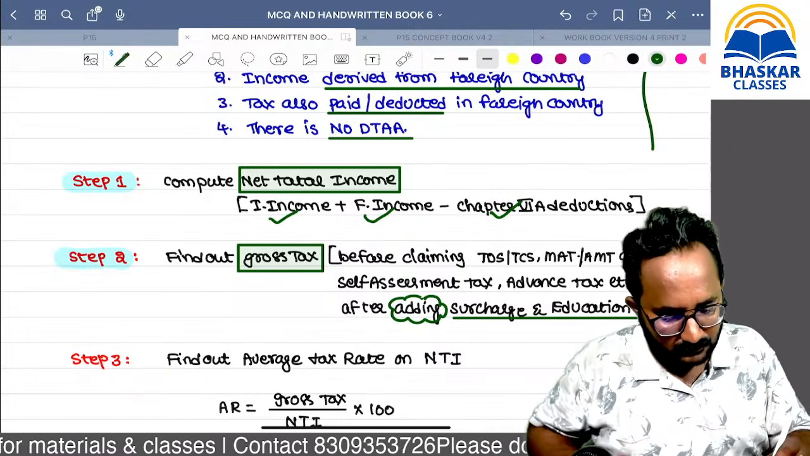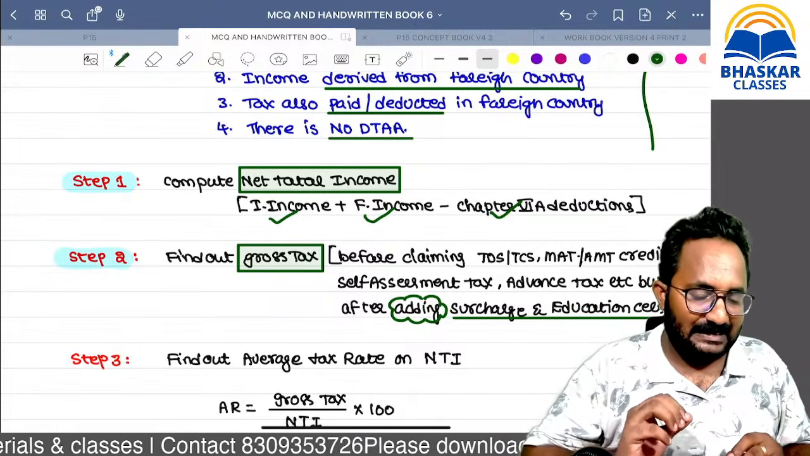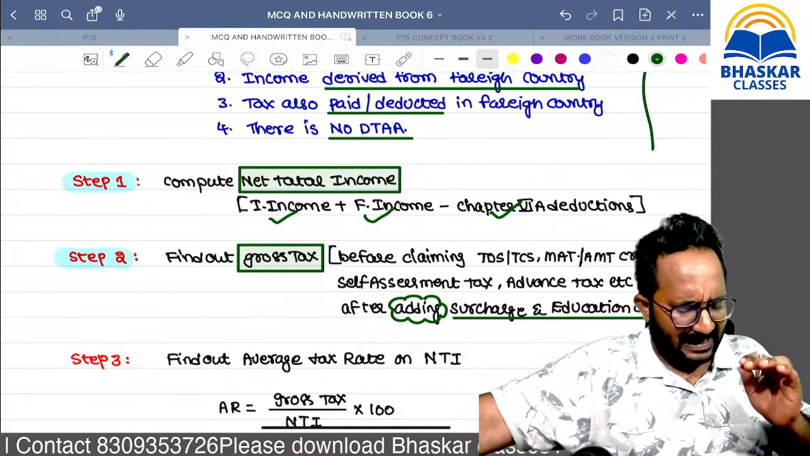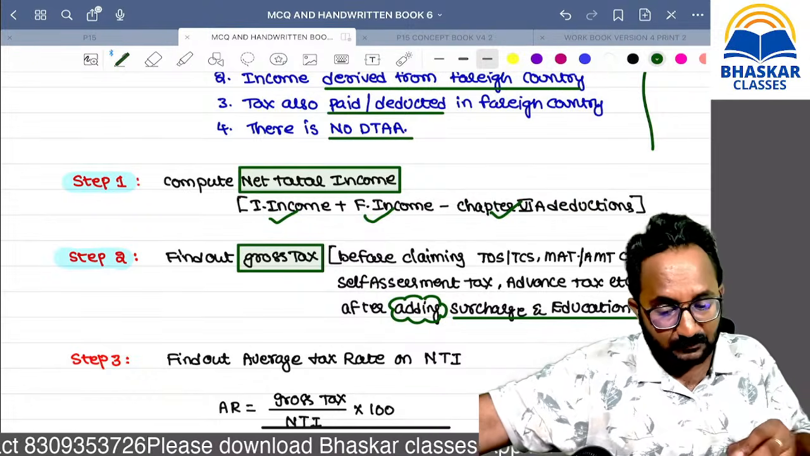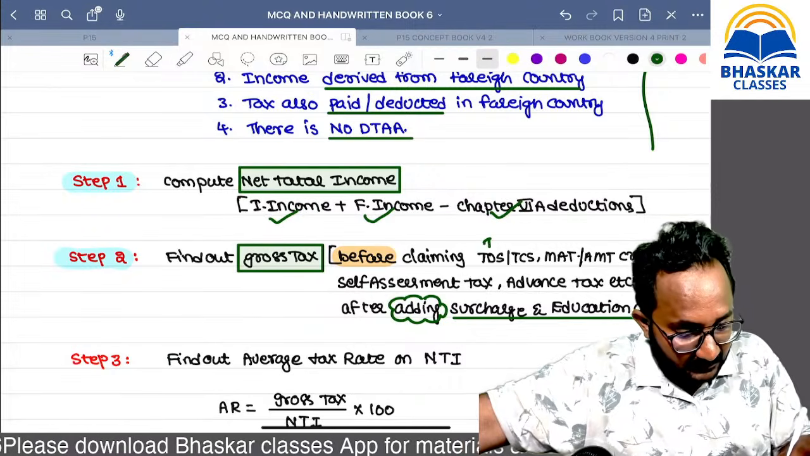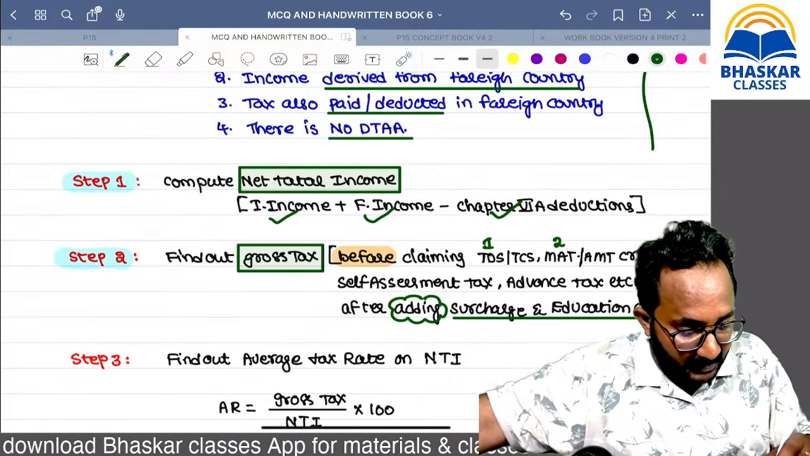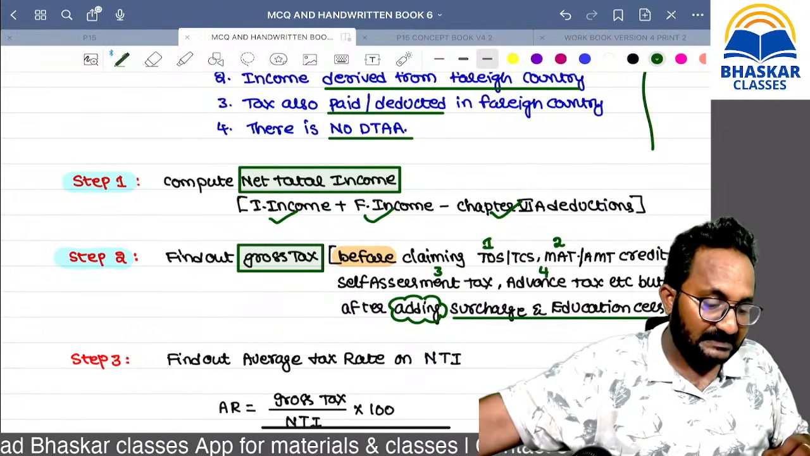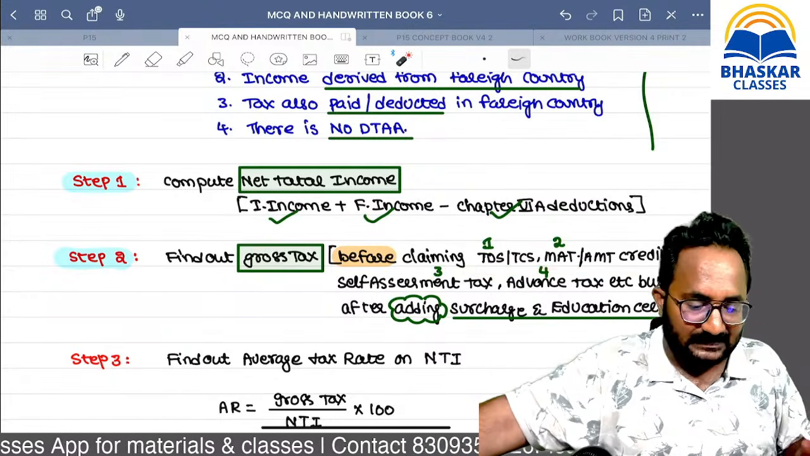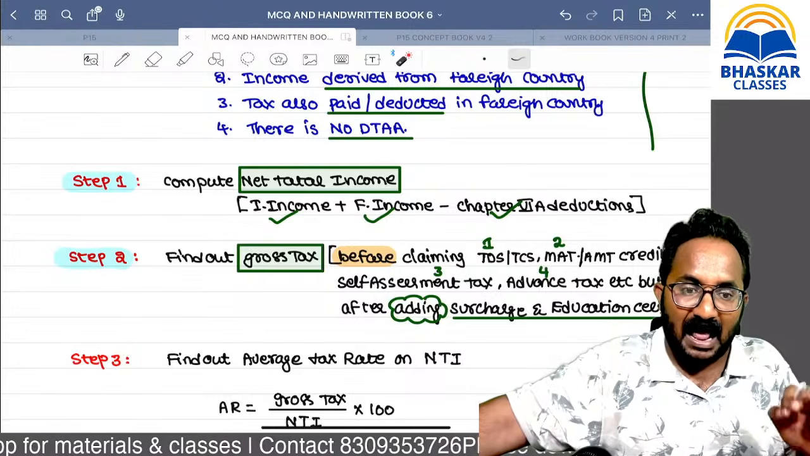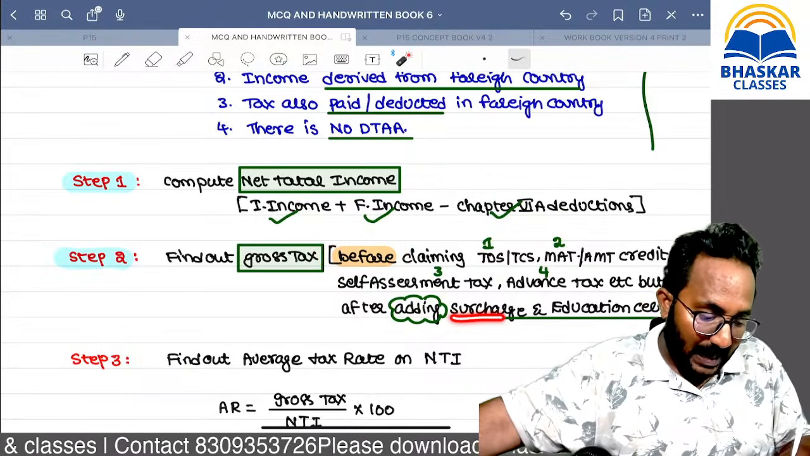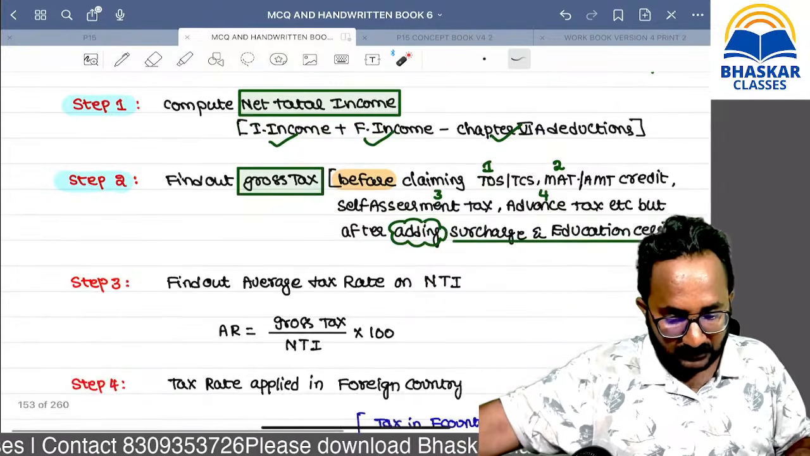Please add the surcharge and education cess, and calculate the tax including surcharge and education cess, but before claiming TDS, TCS, AMT, MAT credit, self-assessment tax, advance tax, etc. If I claim these credits, the tax is called net tax. But before claiming this credit, after adding the surcharge and education cess, that is only called gross tax.